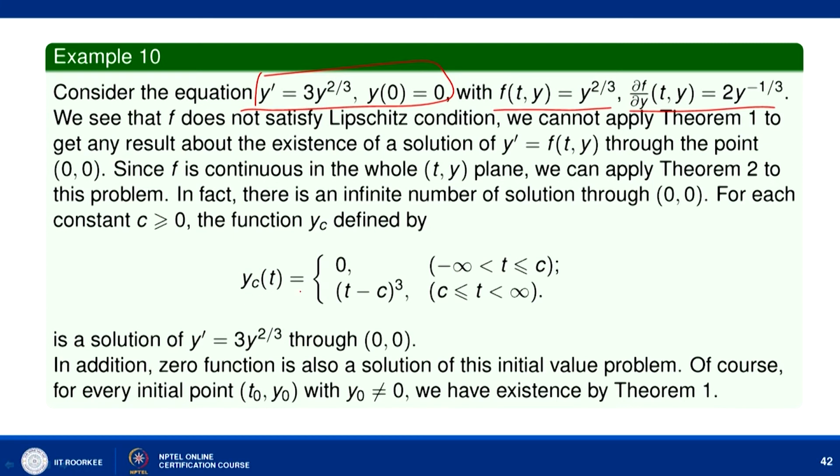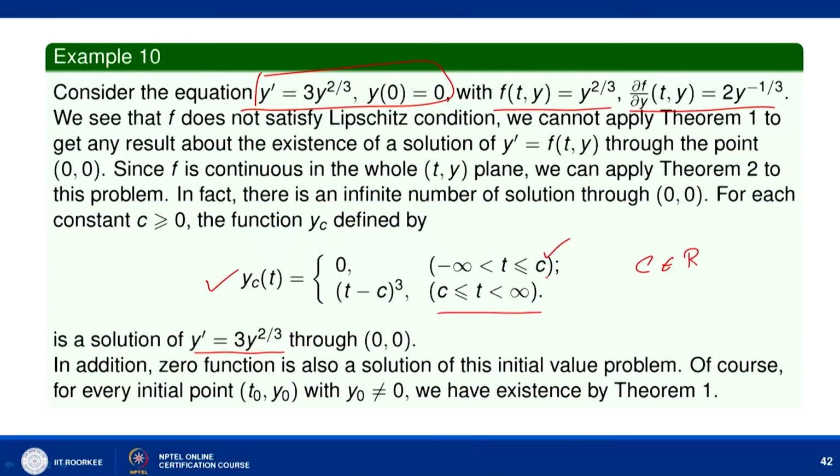If we define our solution properly, y_c(t) equal to 0 for t between minus infinity and c, and (t minus c) cube for t between c and infinity, then this is a solution of y dash equal to 3 y to power 2 by 3 passing through (0, 0). If you keep changing c, with c belonging to R, we have infinitely many solutions of this particular problem.